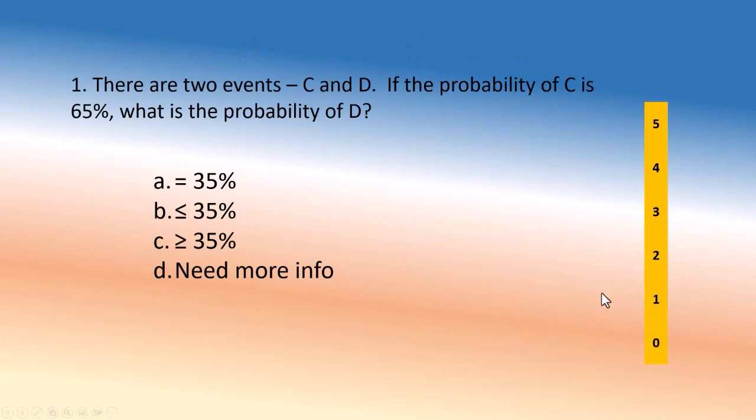There are 2 events C and D. If the probability of C is 65%, what's the probability of D? Put it on pause. Think about it.